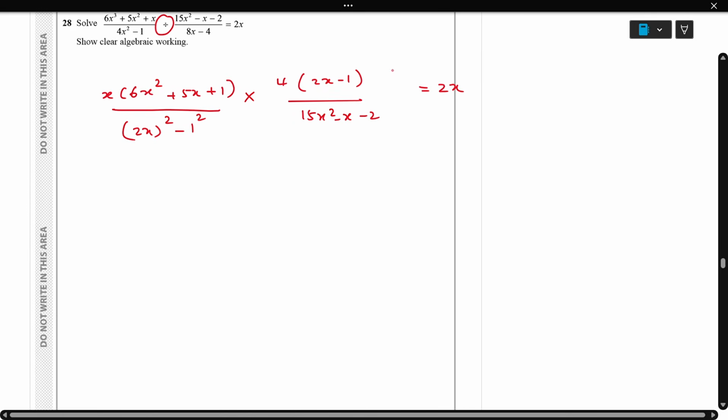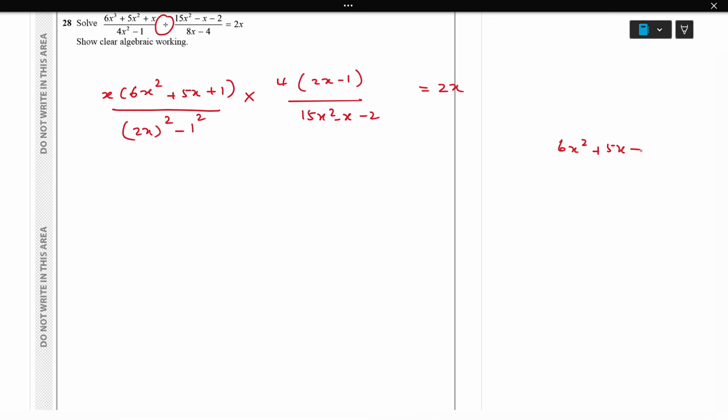Now we have to factorize 6x square plus 5x plus 1. Multiplied we have to get 6, added we have to get 5, which is 3 and 2. So 6x square plus 3x plus 2x plus 1. Bring 3x out, which is 2x plus 1, and here is 2x plus 1.